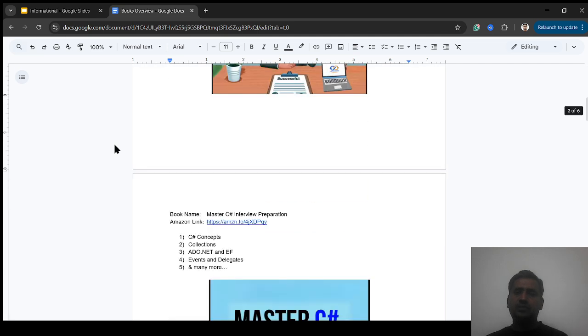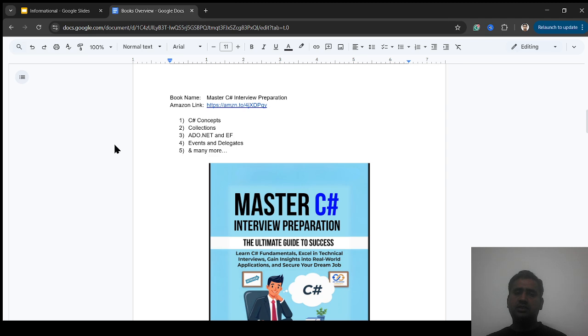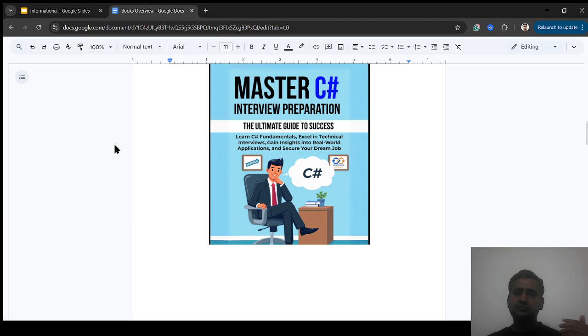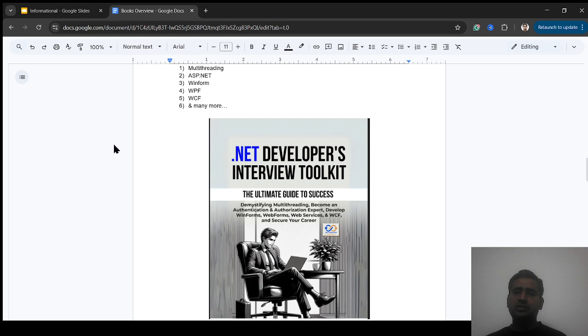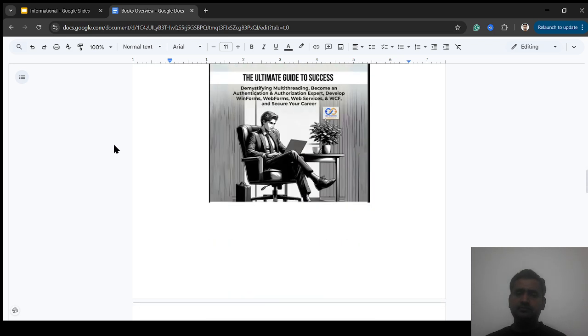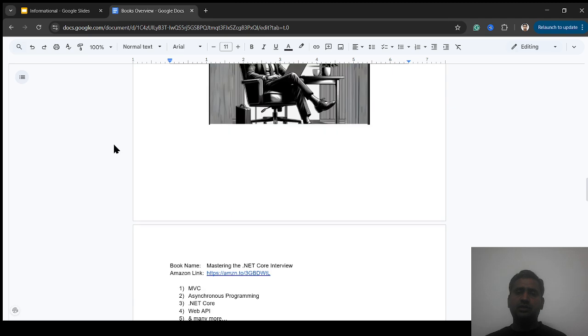After Master .NET Fundamentals, there is another book related to C Sharp interview preparation that deep dives into C Sharp concepts, collections, ADO.NET, Entity Framework, and many more things. After Master C Sharp interview preparation, another book is the .NET Developer Toolkit, which covers technologies such as multi-threading, ASP.NET, WinForm, WCF, WPF, and many more. Questions are there from the interview point of view.